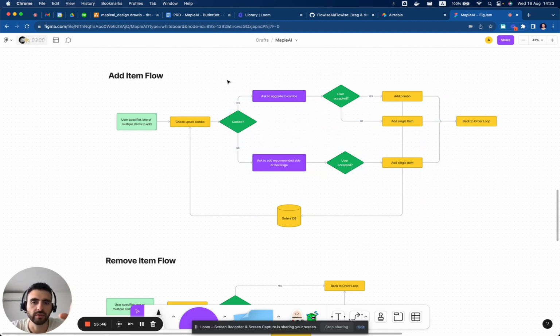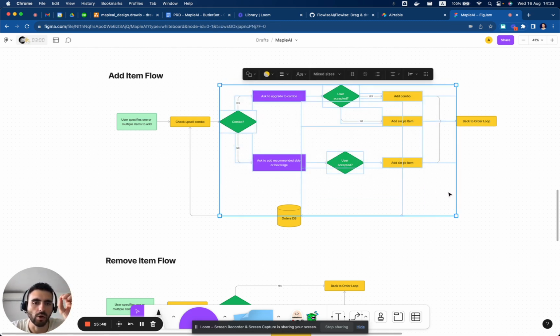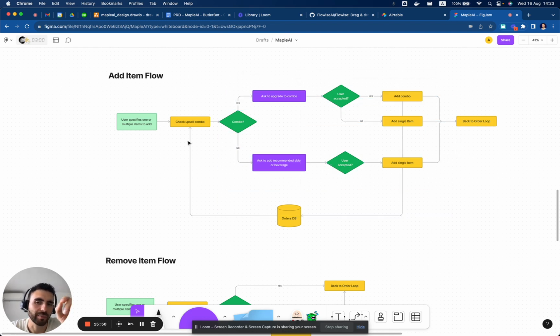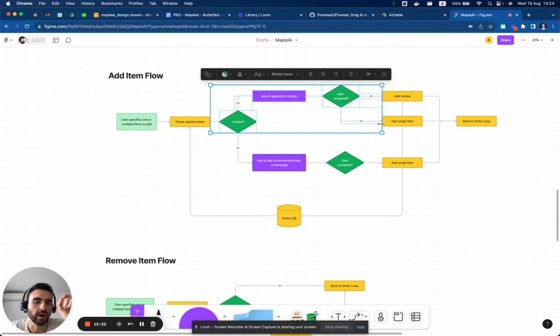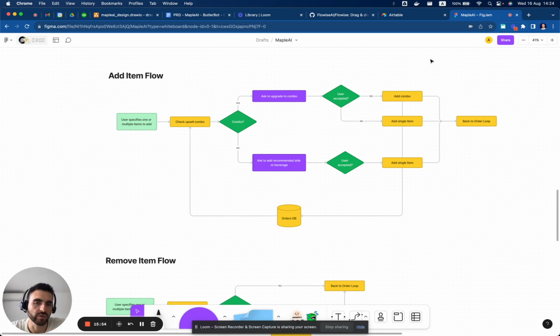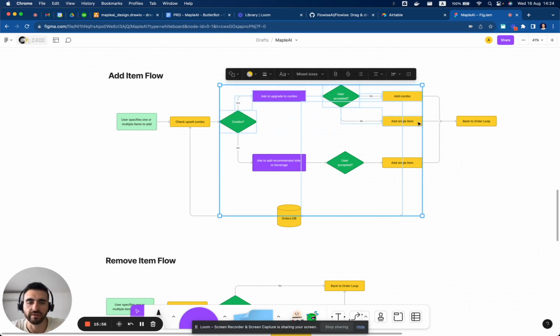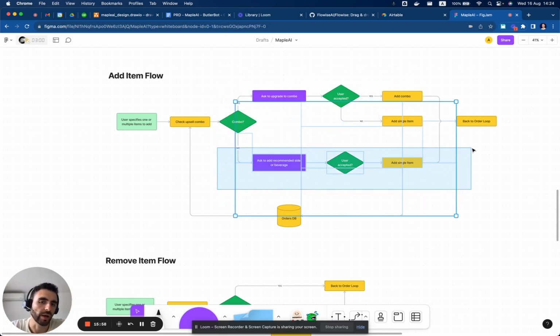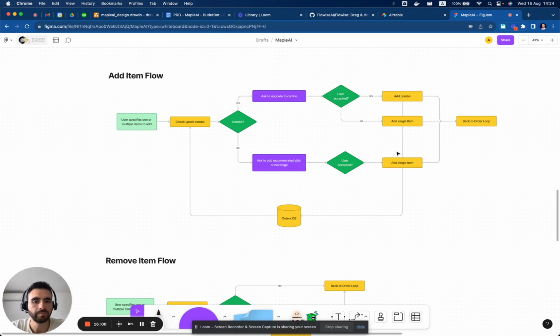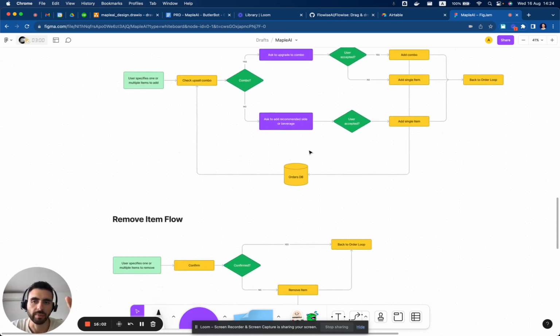So this is the idea, but we will see how complex it is. As a minimum, I will say support either one of the two: either the combo, would you like this as a combo, or would you like to add a beverage or an add-on, right? So that's what happens when we add.